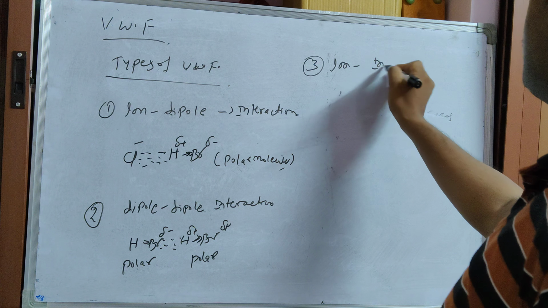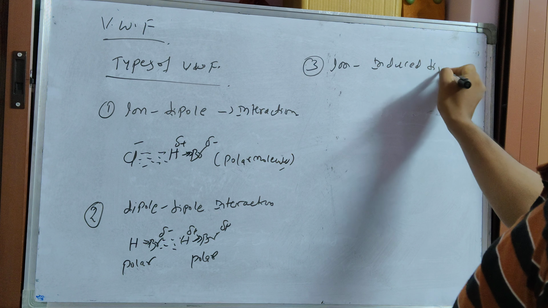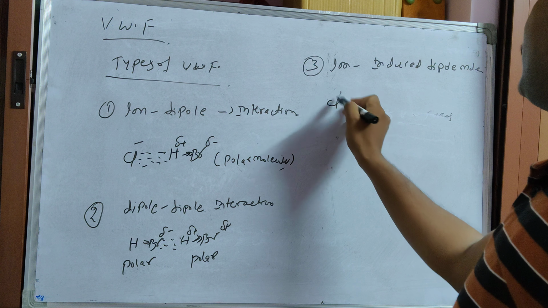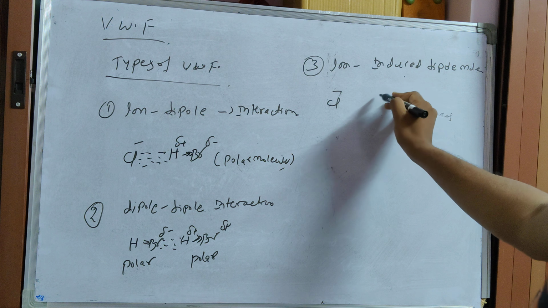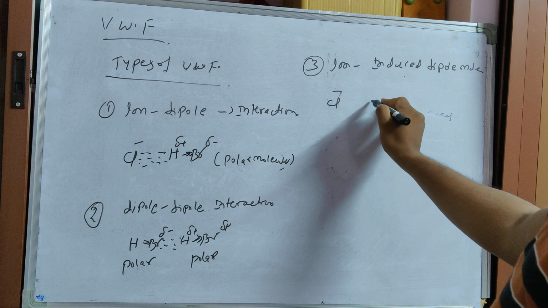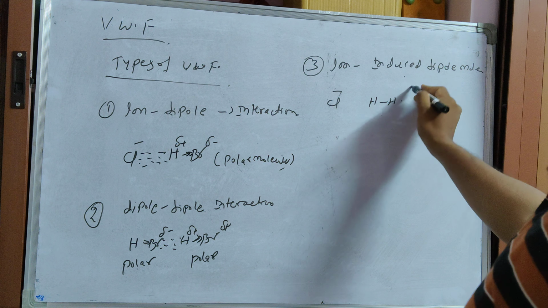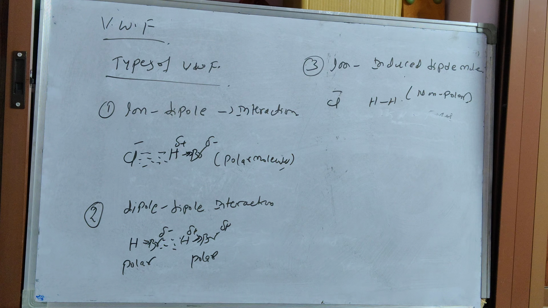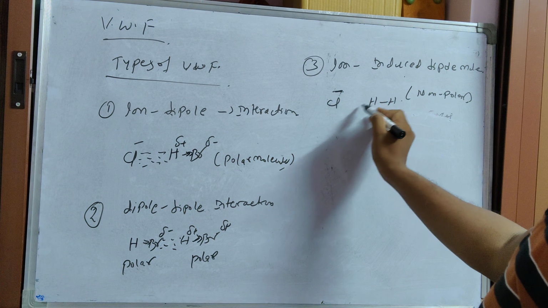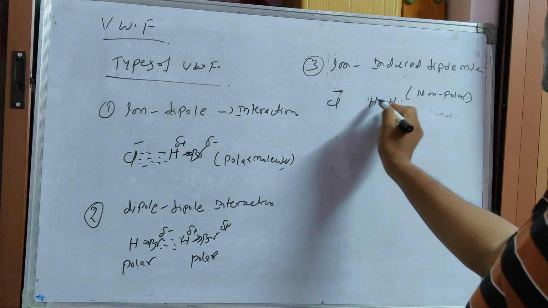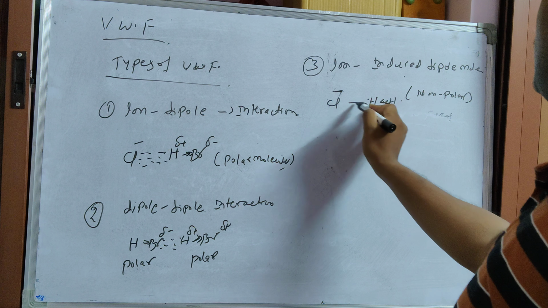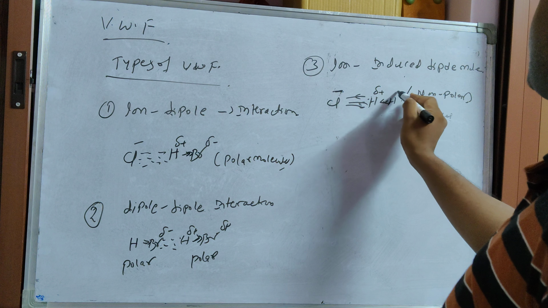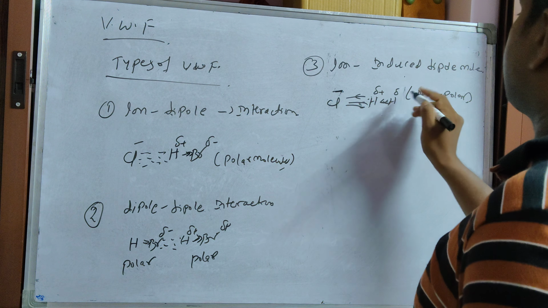Next, the third one: ion and induced dipole. If you take any ion, take Cl minus. Induced dipole means you take a non-polar molecule, for example hydrogen. What will happen? Due to the negative charge of Cl minus, the electrons of the bond are attracted towards one side, so it forms delta plus on one end and delta minus on the other.